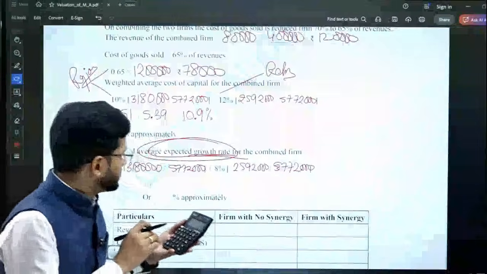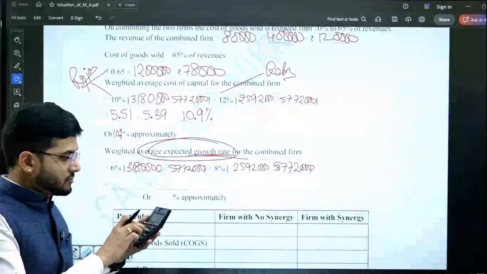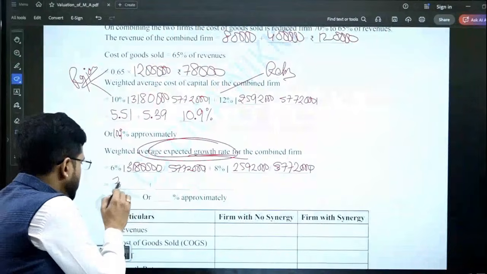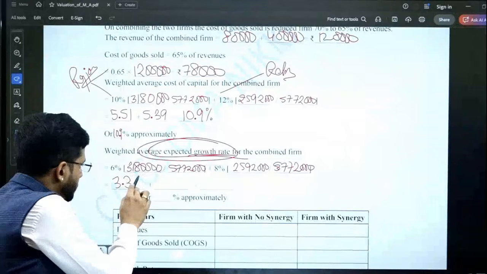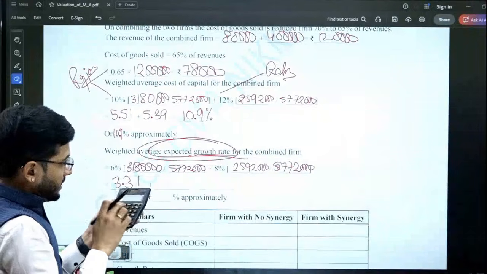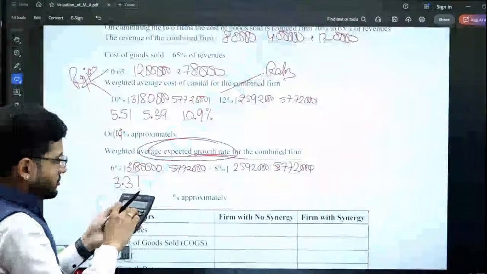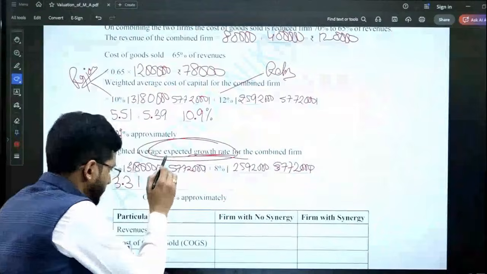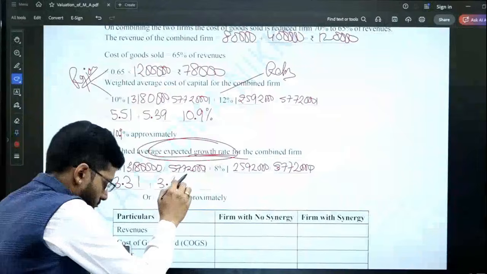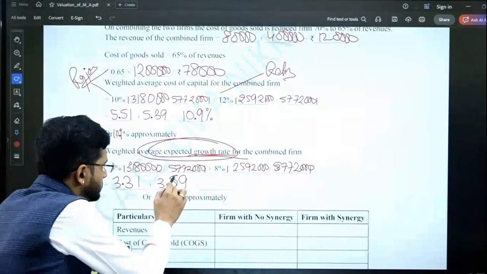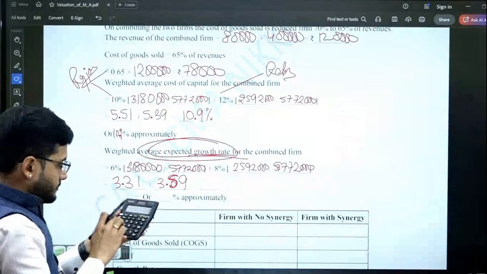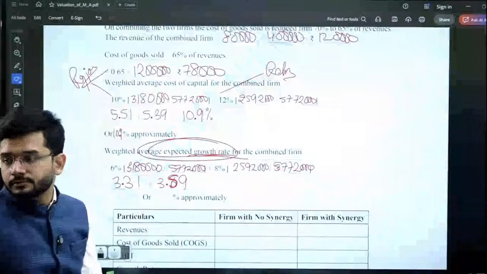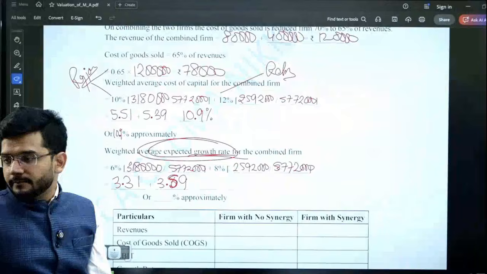Okay, so 6 divided by 5772000 multiplied by 3180000 comes out to 3.31. 8 divided by 5772000 multiplied by 2592000 comes out to 3.59.